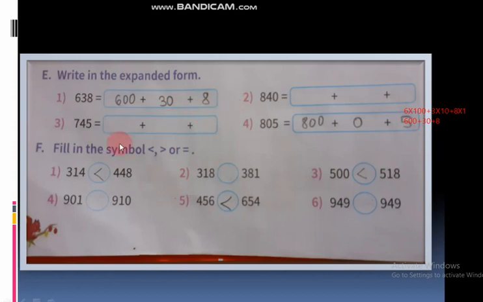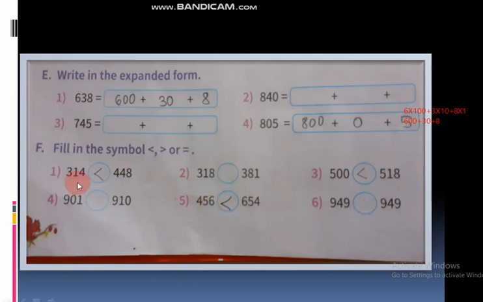Okay. Next, this one is fill in the symbol. This is the smaller than symbol. This is the greater than symbol, and this is the equals to symbol. Okay, this also you have studied in second standard, but there they gave only two-digit numbers. Here they have given 3-digit numbers. Equal symbol means two numbers are equal, so here you have to put the equal symbol.